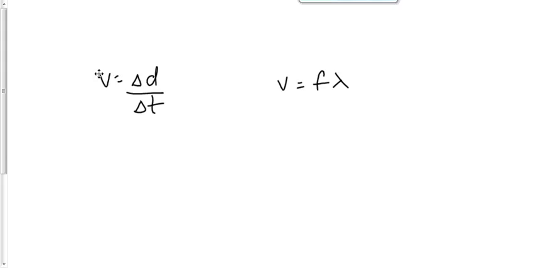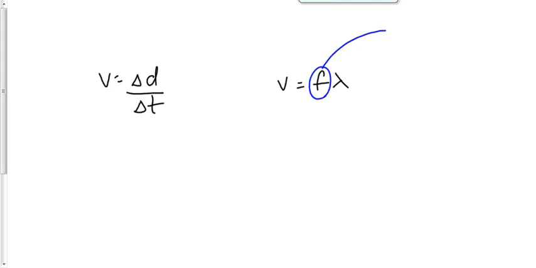One thing that I want to point out to you before we move on here, frequency of a wave is kind of unique. The speed of a wave when we go from one medium to another can change, although when we stay within one medium it stays the same. But when we go from one medium to another, from air to water, the speed changes. Even if we go from hot or warm water to cold water, the speed of the wave will change. Or from warm air to cool air, the speed of the wave will change. The wavelength of a wave will change when we go from one medium to another. But the frequency of a wave, once the wave has been produced, the frequency will never change.